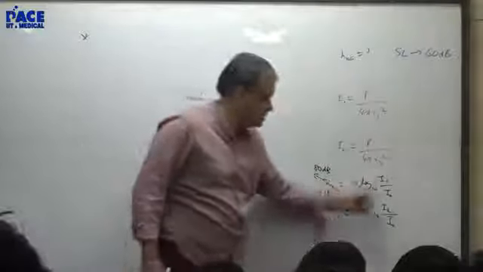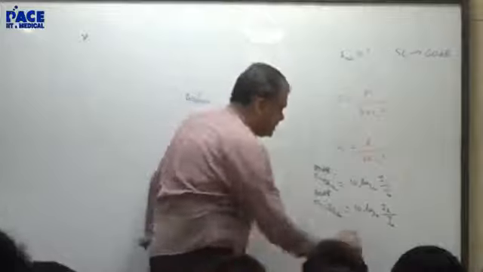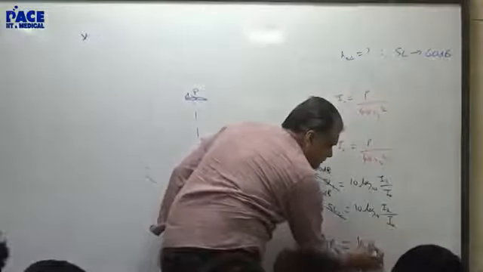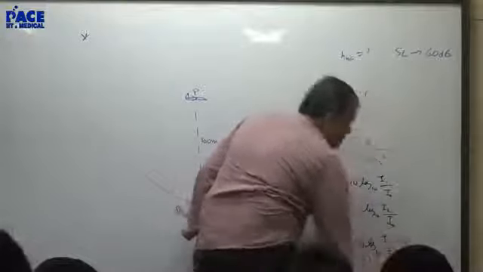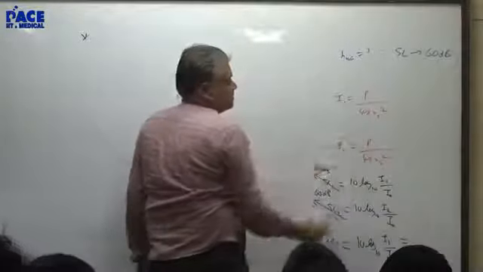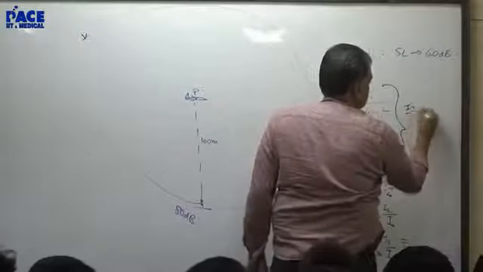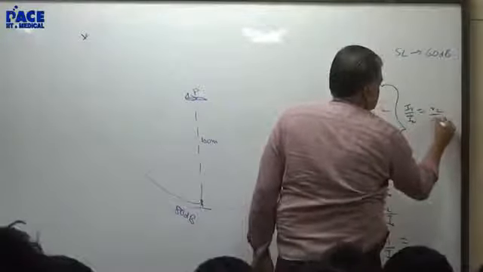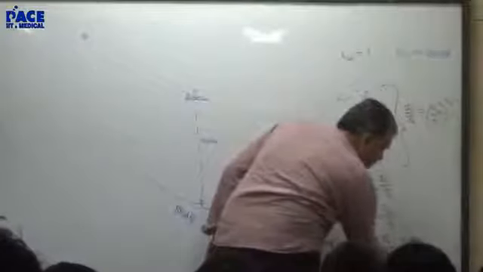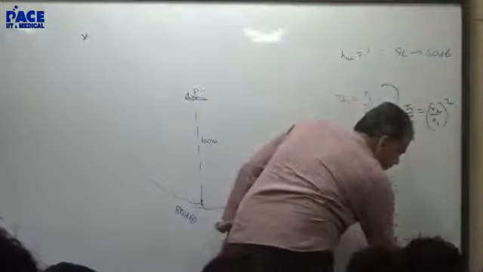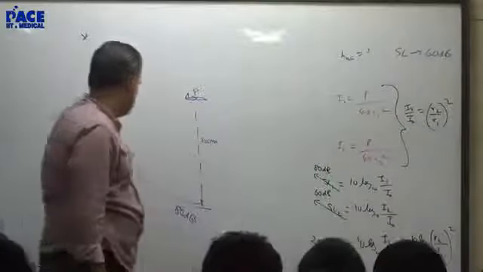What is this minus this? Log m minus log n is log m by n. So this is 10 log to the base 10 I1 by I2. But what is I1 by I2? I1 by I2 is R2 square by R1 square. Is that right? So this is 10 log to the base 10 R2 by R1 whole square.